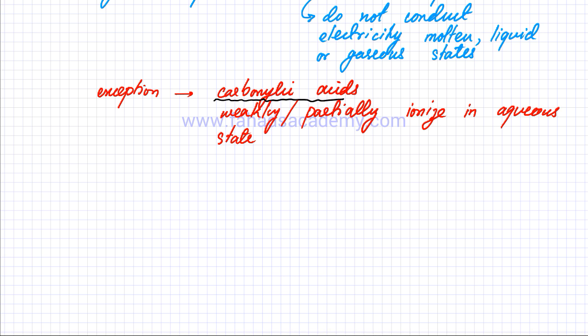Let me underline carboxylic acids because it's an exception. So let's draw ethanoic acid, which has the carboxylic acid functional group, and when you mix it in water, when it is in aqueous state, it weakly ionizes, it breaks up into ions.